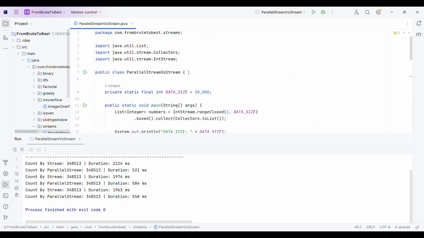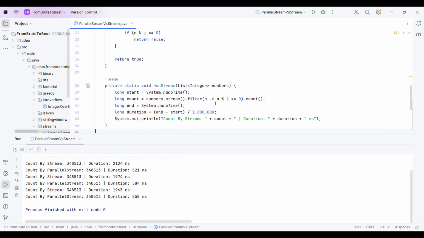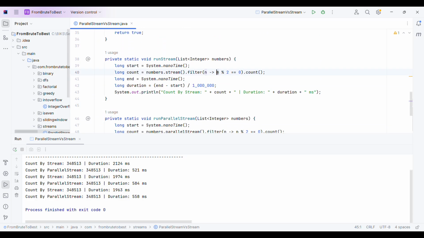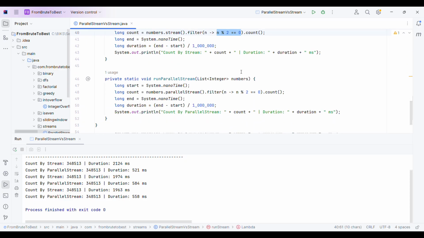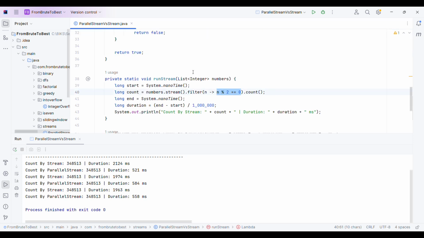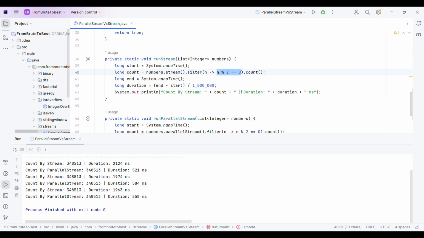So we have reduced the data size and also reduced the operation. We have made it much simpler now. Instead of finding the prime number for each integer, we are simply checking whether that integer is even or odd, right? Now let me quickly rerun the program.